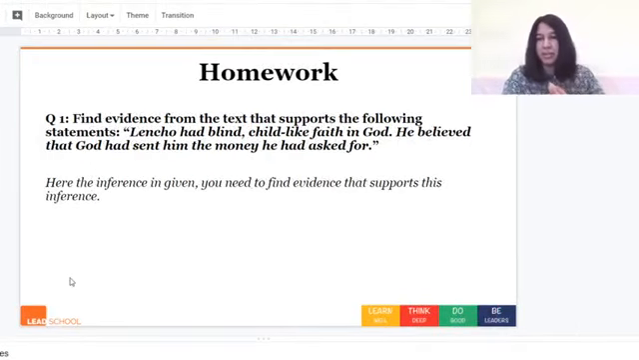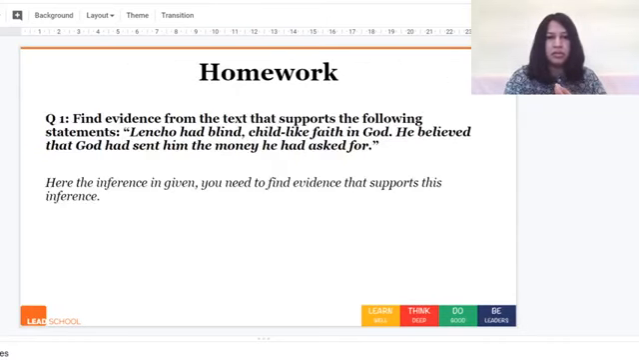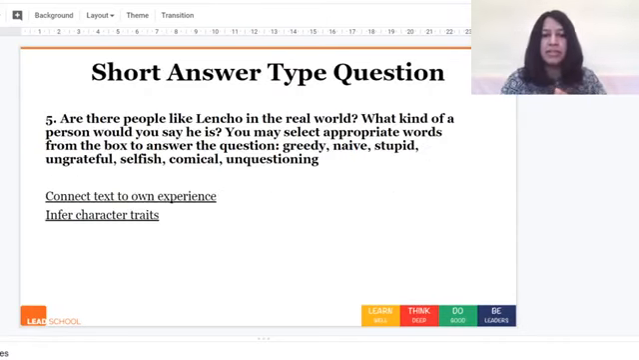We are not doing it as independent practice because it's better that you take some time and think about it as part of homework. So we'll move on to the next short answer type question. Are there people like Lencho in the real world? What kind of a person would you say he is? Then you need to select the appropriate words from a box given in your textbook. If you've seen this question, there's a box which has greedy, naive, stupid, ungrateful, selfish, comical, unquestioning.